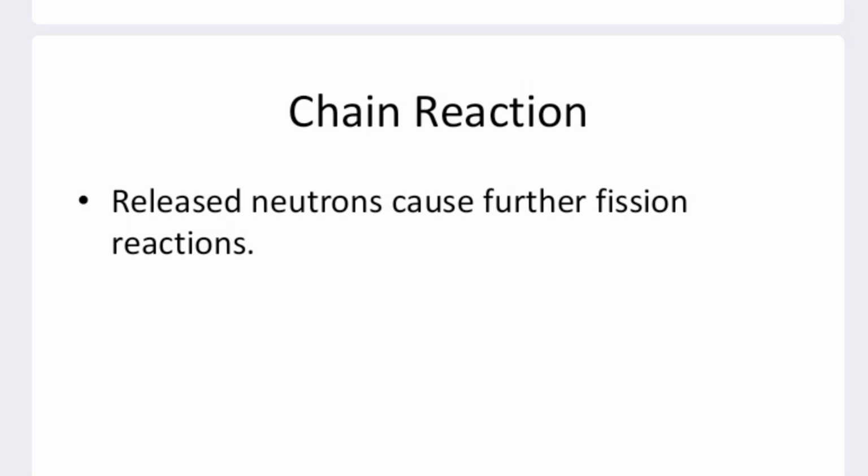This reaction will be set up only if the mass of the fissionable material is greater than the critical mass. Hence, controlled chain reaction is used in nuclear reactors.